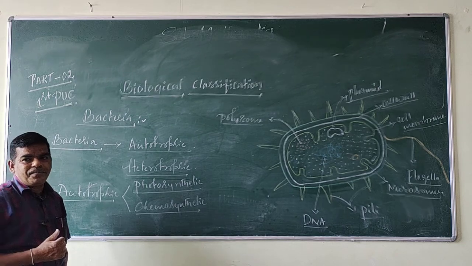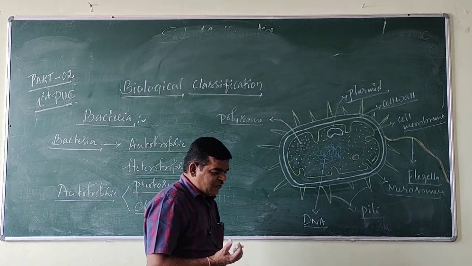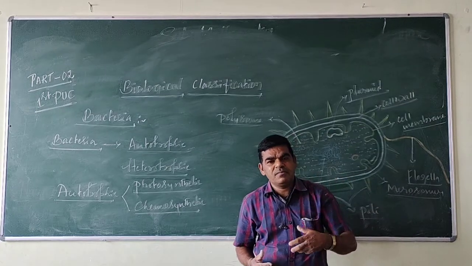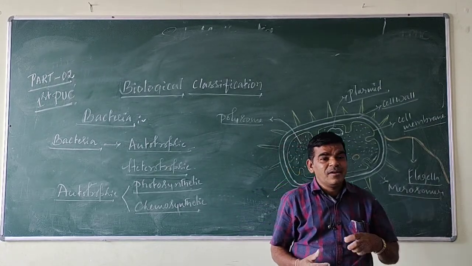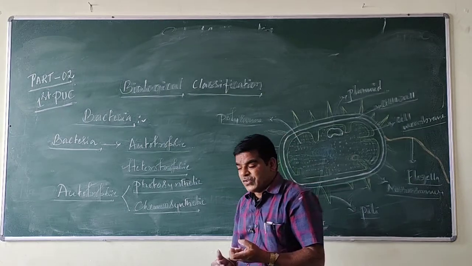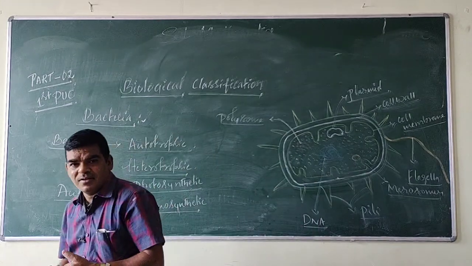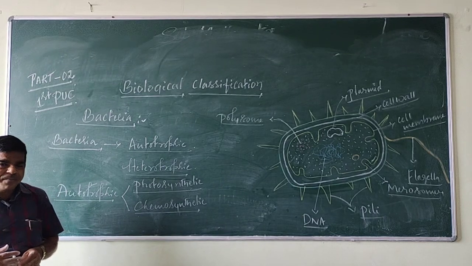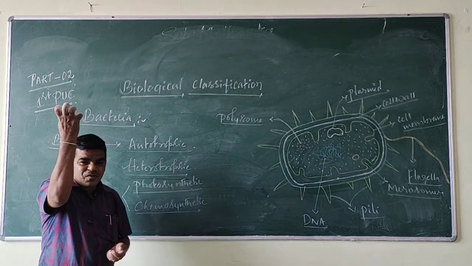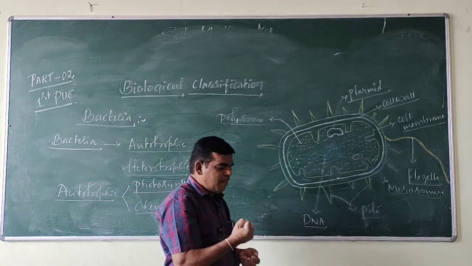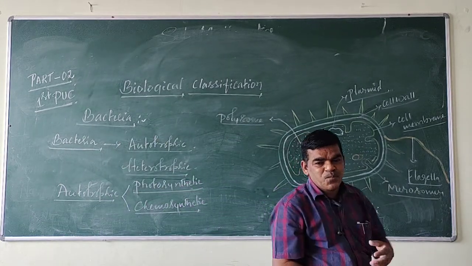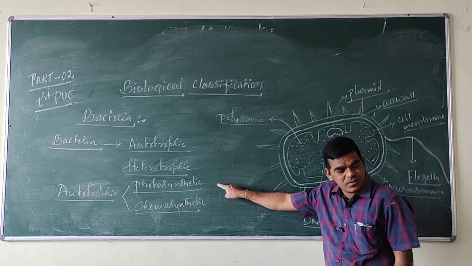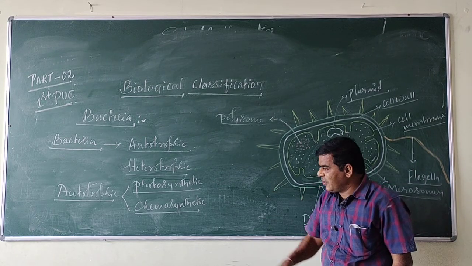Some bacteria absorb sunlight and produce their own food material. Such bacteria are called photosynthetic bacteria.